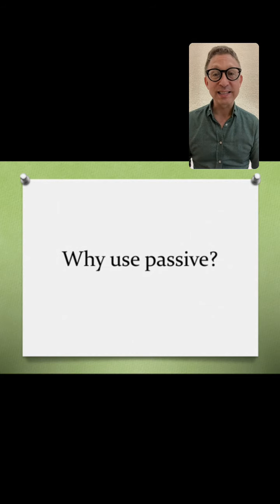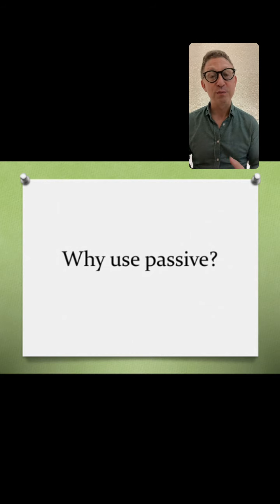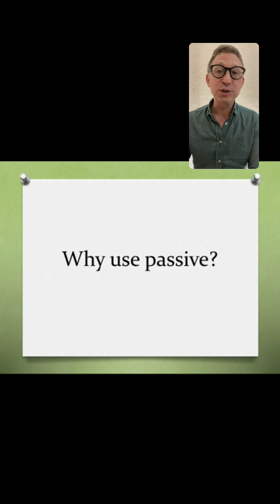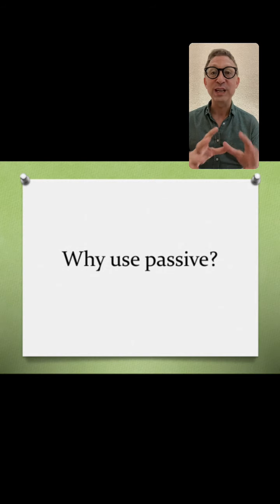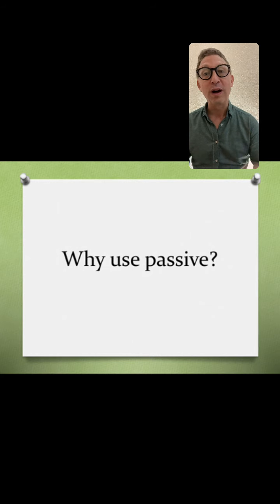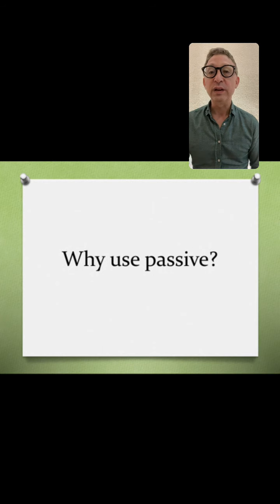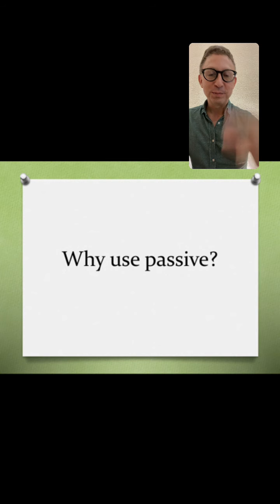Why use passive? Well, I've given you examples just now of common passive phrases. So that's, I think, one reason: you have common phrases that are uttered or spoken or used in the passive form, and to use them in active form would, in many cases, be unnatural. So why use it? Number one, there are set phrases that we normally use in English. Number two, I've labeled it number one, but I've just mentioned one. So let's call this two, even though it says one.